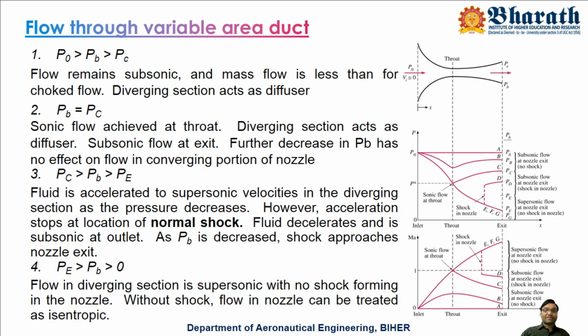So there are certain pressure values which tell you when you will get supersonic flow through a converging diverging nozzle. Simply you cannot get supersonic flow through a convergent diverging nozzle. It always requires a certain amount of pressure, so that minimum pressure value we need to maintain to get supersonic flow across this nozzle.